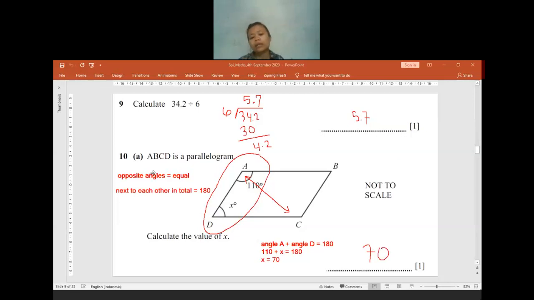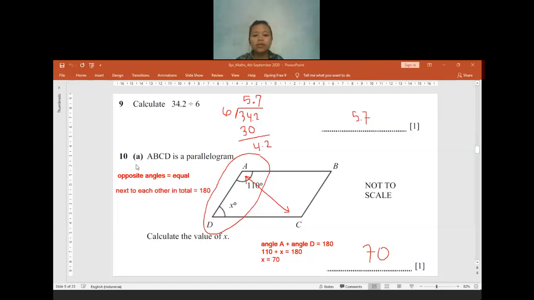So keep in mind the angle properties in a parallelogram: opposite angles will be equal, and angles next to each other total 180 degrees. You can make some notes. Maybe if you already printed it, you can make notes on it, so later when you study again, you have the notes. It will be easier for you to study later on. Okay. Is there anyone having any question? No question for sure. Are you done? Copy the notes. Done? Okay. I will move to the next question.